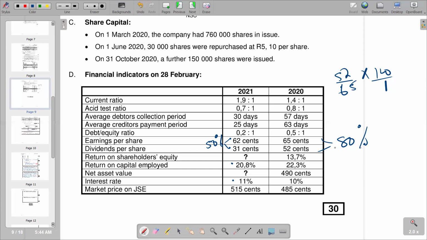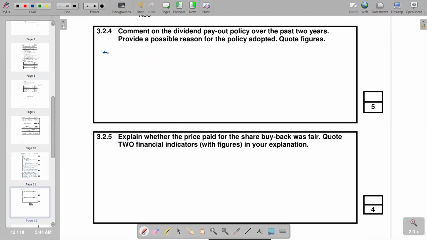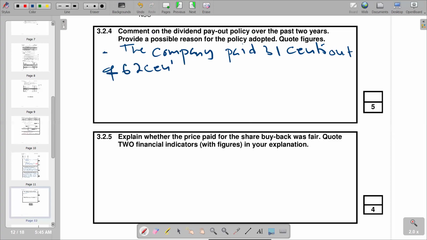Going to our next point, we are saying the company paid 31 cents out of what we calculated there, out of 62 cents, which is 50%.